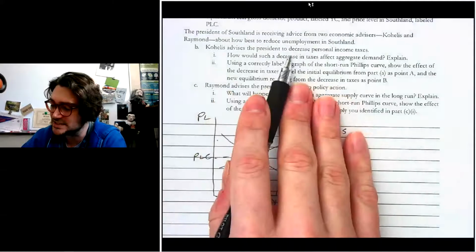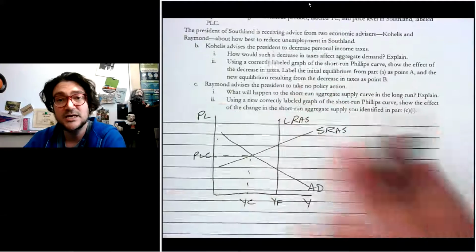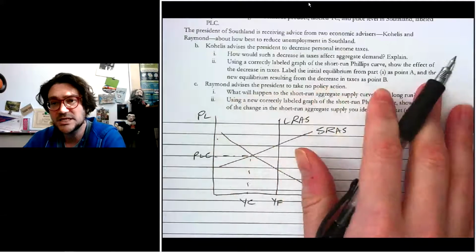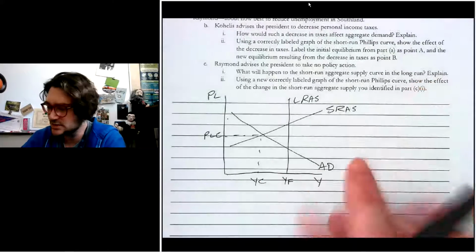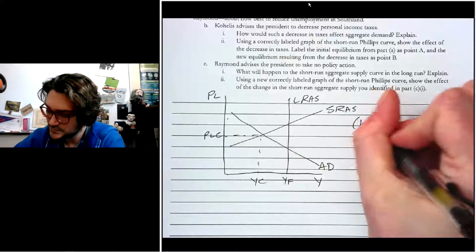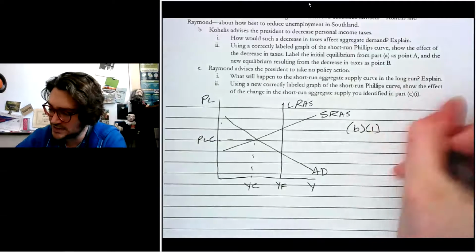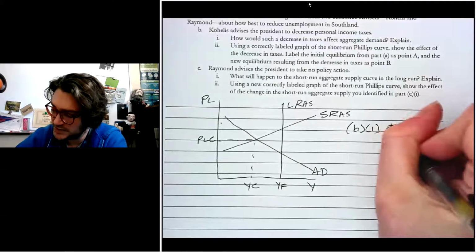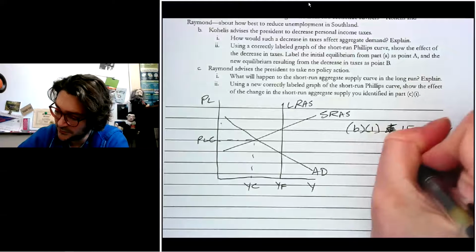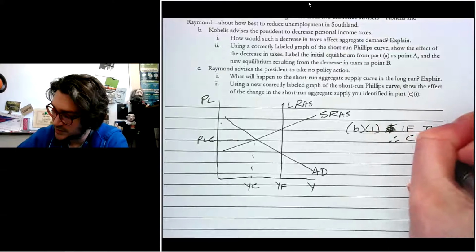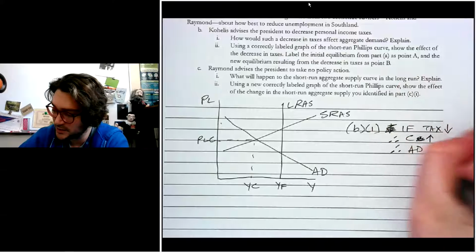Cohelis advises the president to decrease personal income taxes. Okay, how would the decrease affect aggregate demand? Explain. Use a labeled graph of the SRPC, show the effect of the decrease, go from A to B. Okay, so I'm going to do this B1 right here, and the decrease in taxes, right? If taxes go down, we'd say therefore consumption would go up, and therefore aggregate demand would go up.